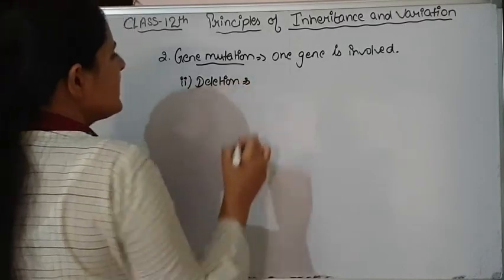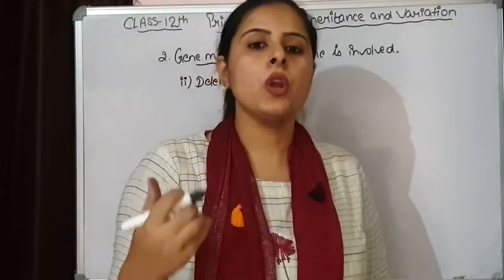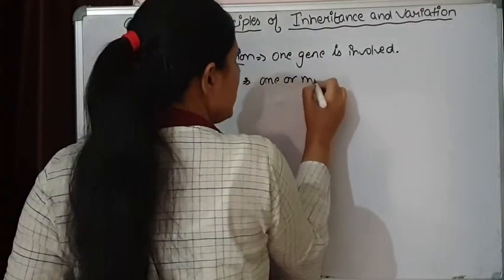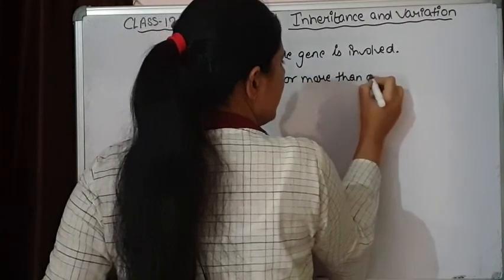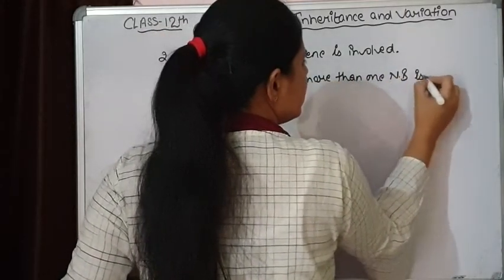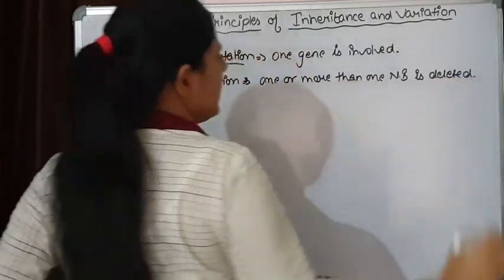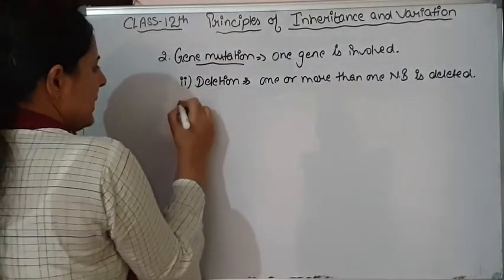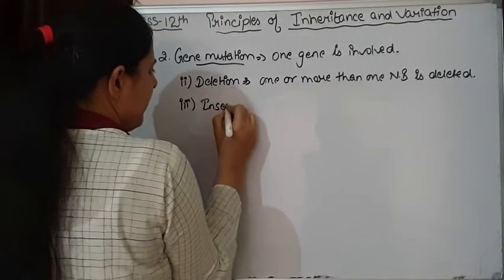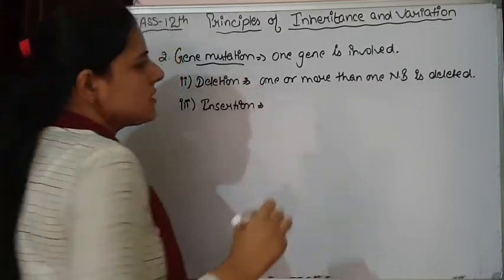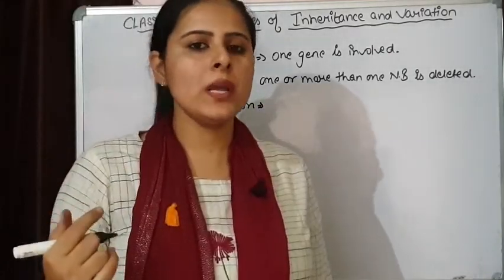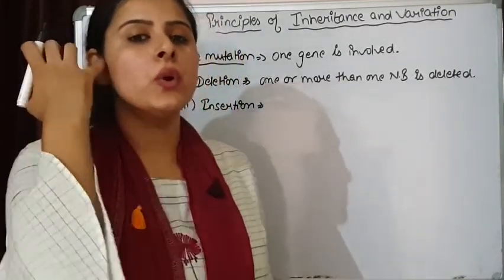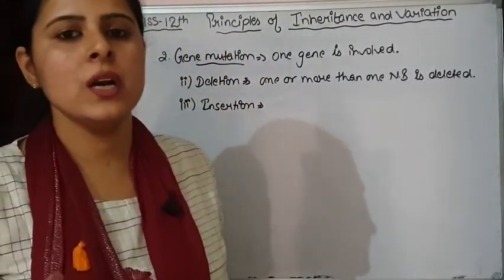Now the second type of gene mutation is deletion. Deletion simply means that one nitrogenous base or more than one nitrogenous base is deleted. That is again going to affect the protein that is formed by the gene. And the third one is insertion. It means again one or more than one nitrogenous base is inserted. That is again going to affect the function of a gene.